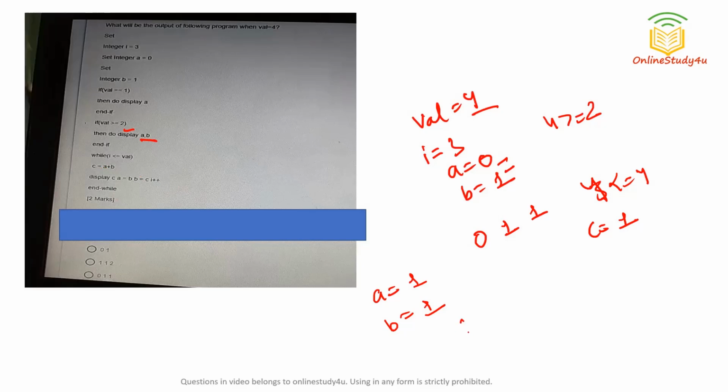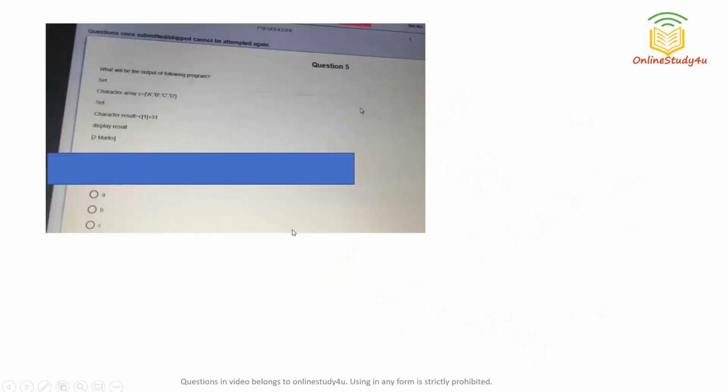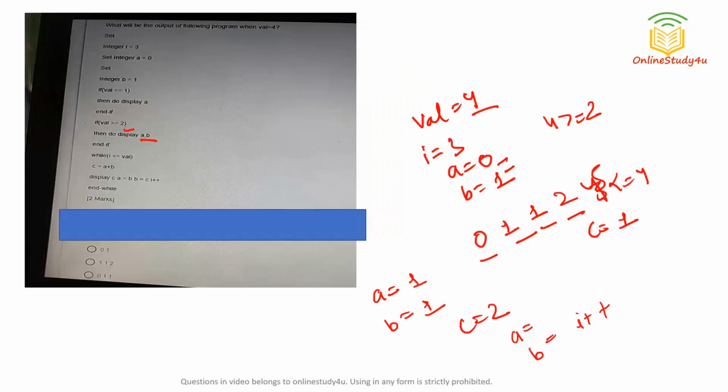c equal to a plus b. So c will be 2 this time. Now we are saying to display c. So 2 will be displayed. Then we are updating the value of a and b, and we are simply incrementing the value of i. So i will be 5 this time. 5 less than or equal to 4. The condition isn't true. So what will be the correct answer for this question? You can see 0, 1, 1, 2. That will be the correct answer for this question. Right. So hope that is clear to everyone. Now let's move to our next question.